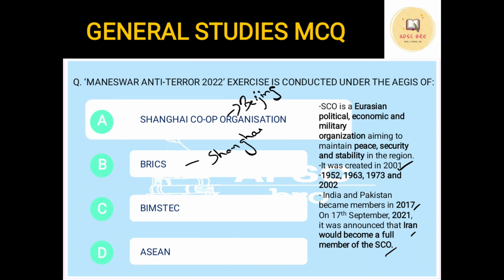BIMSTEC, it's Bay of Bengal Initiative for Multi-Sectoral Technical and Economic Cooperation. Its headquarter is located in Dhaka. Okay, ASEAN countries, ASEAN headquarter is located in Jakarta in Indonesia. Now this is also important. India is a part of which multinational organizations. Questions are being asked many times in UPSC regarding this.